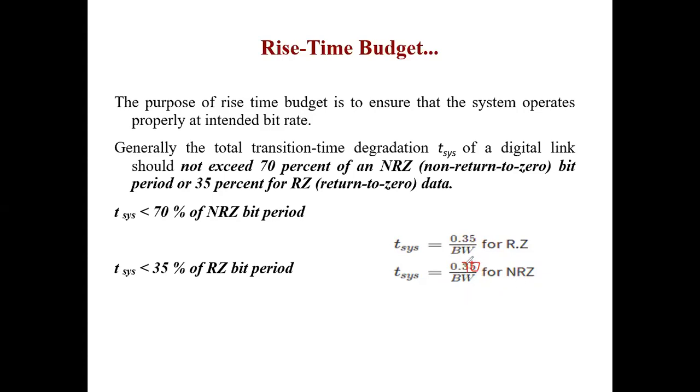Okay, so in exam, please remember NRZ में एक letter ज़्यादा है तो वो ज़्यादा value होगा, 0.70 by bandwidth. RZ I have one letter less, so value is less, so 0.35. Okay, so it is just the relation of into 2 or divide by 2. So one formula of system rise time and the second formula for the digital data which we are considering, RZ and NRZ. Please do this correction. T system is 0.70 by bandwidth for NRZ data.